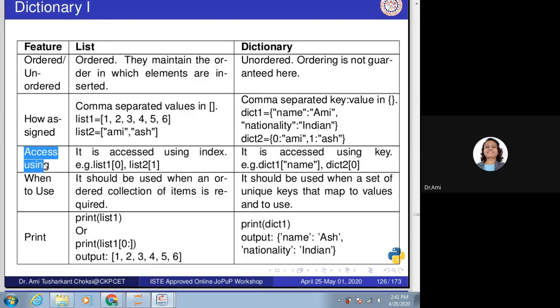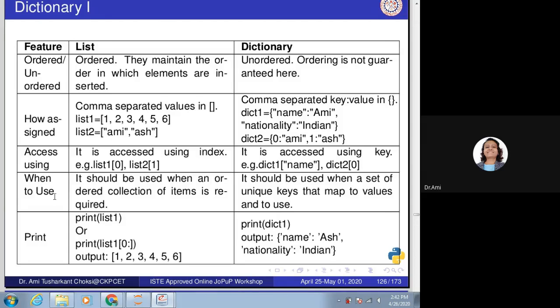So how are we accessing it? We can access it using the index, that is list 1 of 0, list 2 of 1. This way we can use. So how is it being accessed here for dictionary? It uses dict1 of name, that is in square bracket only we are providing the key. Here also in the square bracket we are providing key. So the key is 0. Here the keys are 0 and 1.